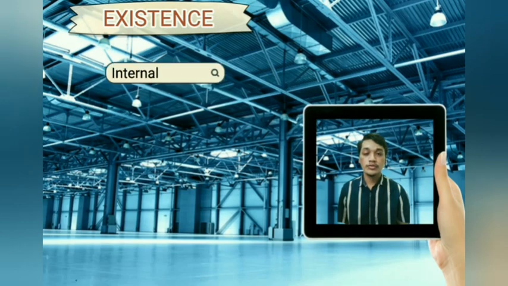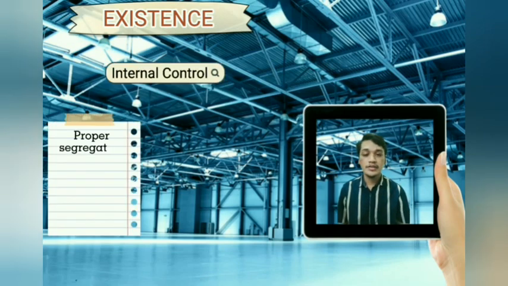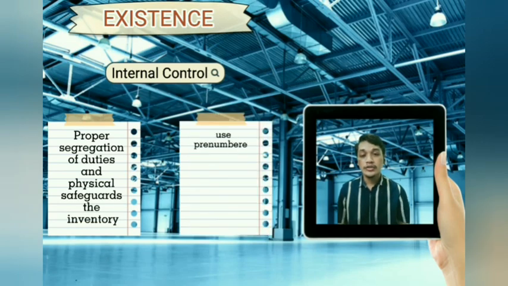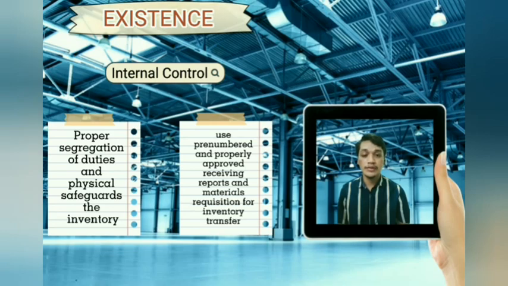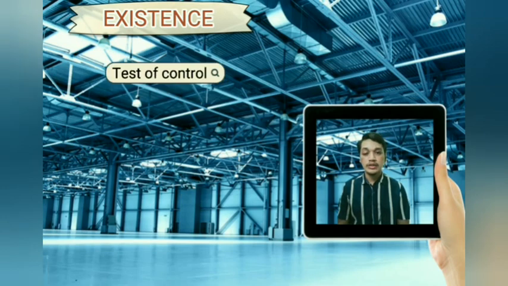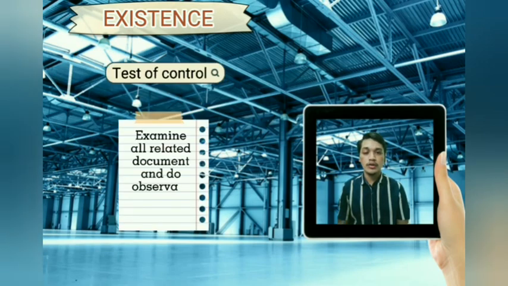The internal controls in existence are: first, proper segregation of duties and physical safeguards of the inventory. It is to prevent fictitious inventory. And second, use pre-numbered and properly approved receiving reports and material requisitions for inventory transfer. Test of control: the auditor needs to examine all related documents and do observation of the inventory.